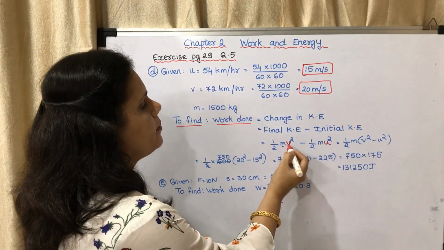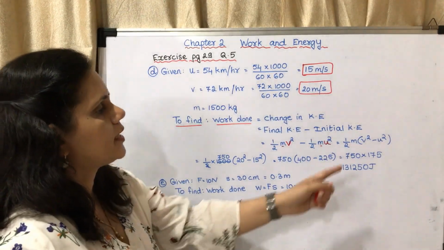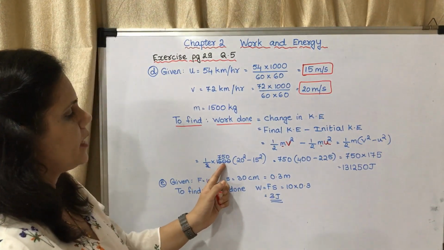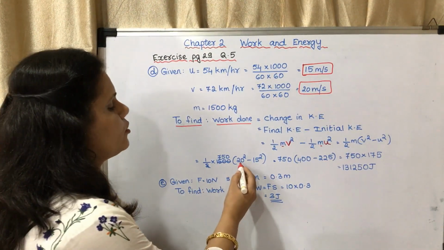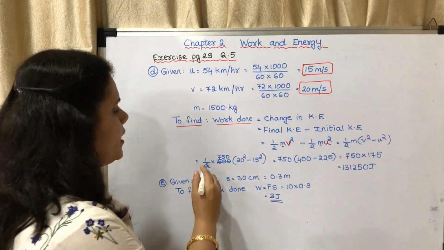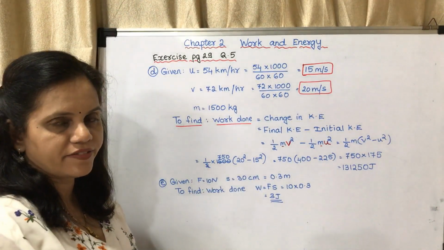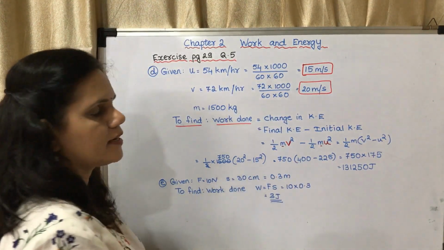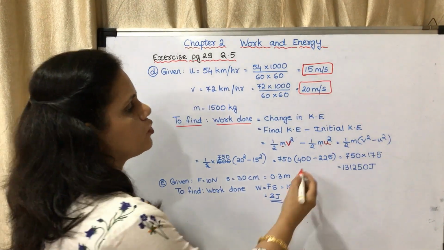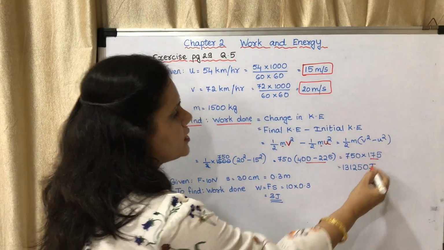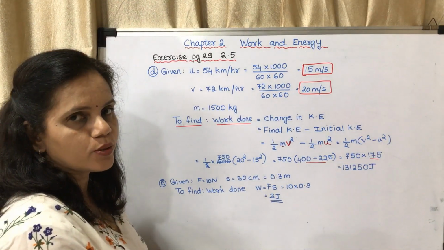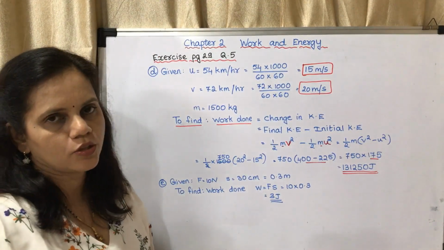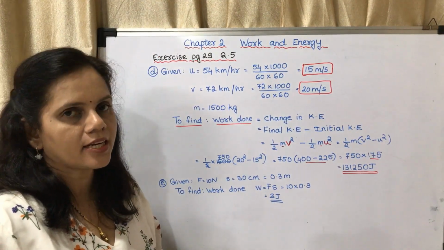So here m and m is common, so I'll take it as half m into v square minus u square, that is half into m is 1500 into 20 square minus 15 square. By cancelling 2 and 1500 you will get 750. So 750 into 400 minus 225. Doing this you will get 175. So 750 into 175 you will get the answer, that is 131250 joules. Okay, we may calculate it and see.